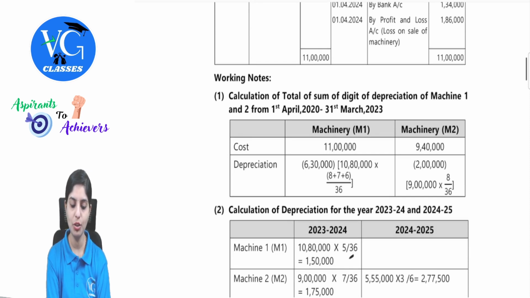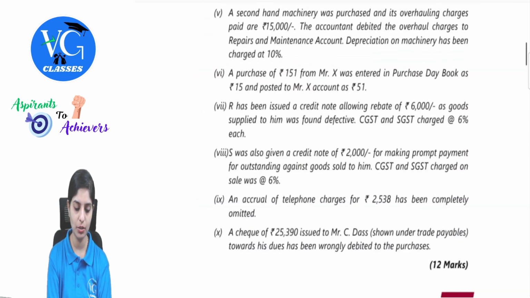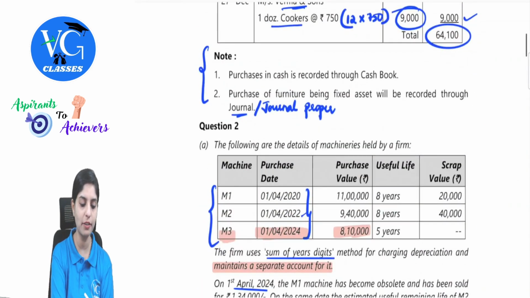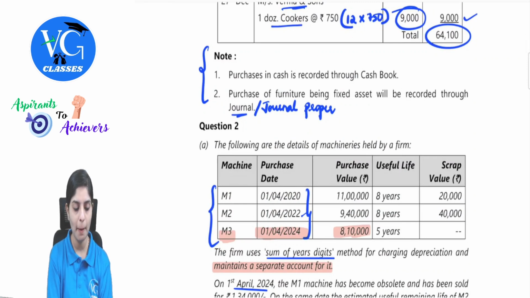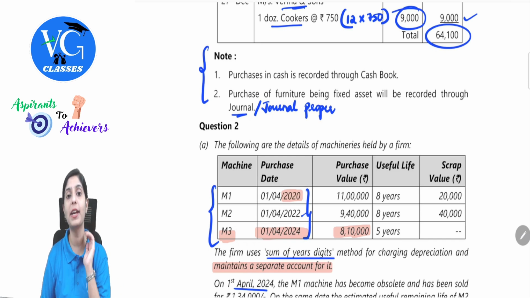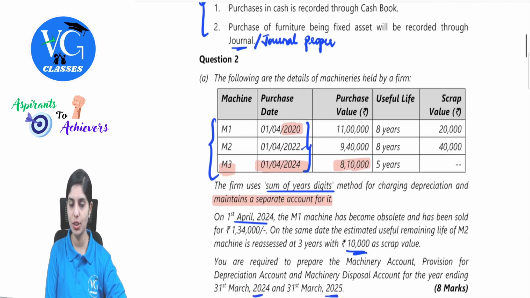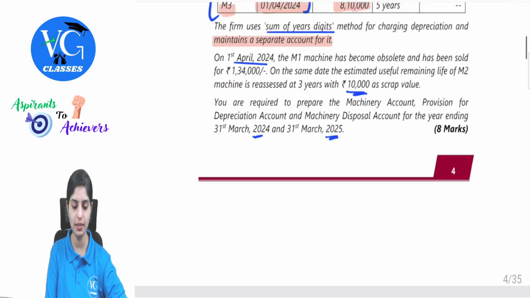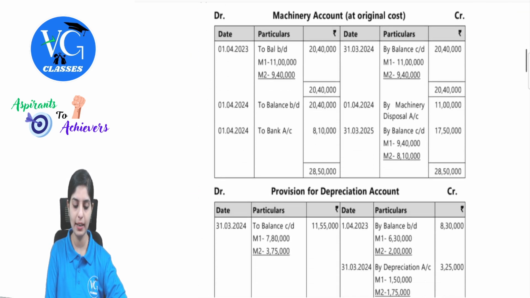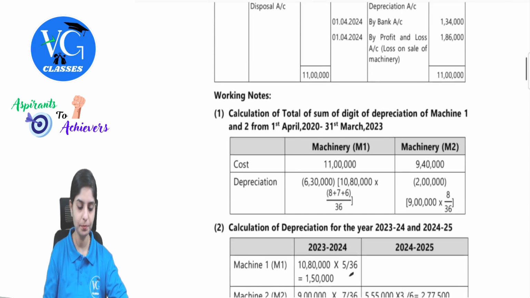See, calculation of total sum of digits of machine 1 and 2. Okay, so machine number 1 was bought. Sorry for that, that was machine number 2. Machine number 1 was bought in 2020. So from 2020, we will have to find out what is the depreciable value. 11 lakh is the purchase value and scrap value for this would be 20,000. Useful life is 8 years. So keep this in mind. Now let's observe the working.